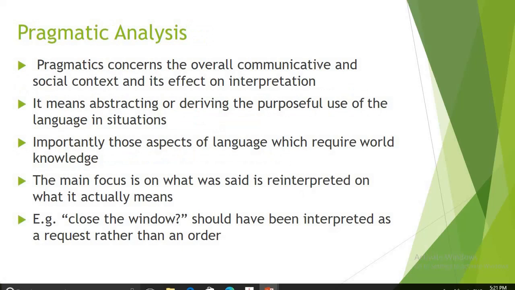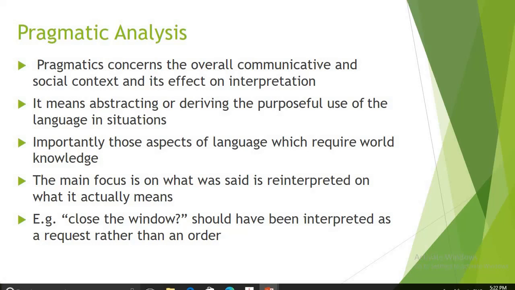Pragmatic analysis is nothing but this: once syntax and semantic analysis are applied, the natural language processing system has to take into consideration the context with which the word or sentence is given. For example, if apple is used in a sentence, the general meaning of apple is an object considered as a fruit with red color and some specific shape.